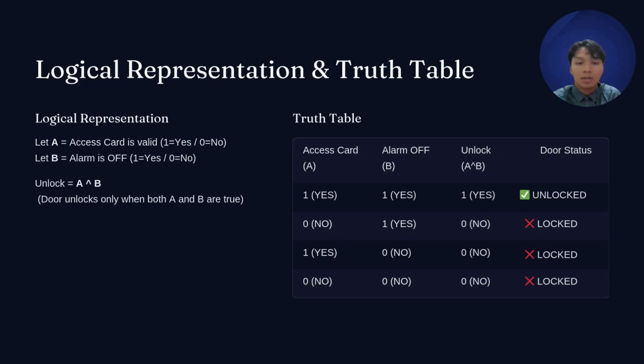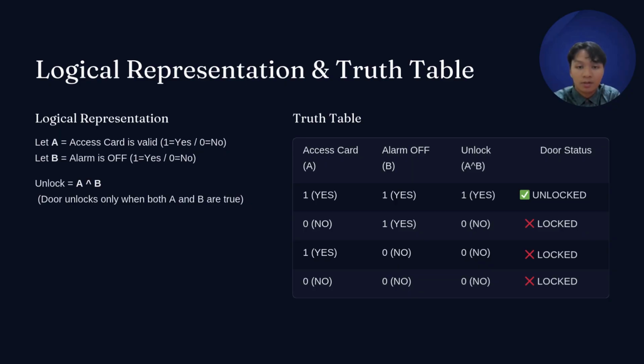Next is the logical representation and truth table. Now, let's look at our logical expression for our system. We define two Boolean variables: A equals 1 if the access card is valid, and B equals 1 if the security alarm is off. The logic used is simple. The door will unlock if both A and B are true. In logic, this is written as unlock equals A AND B, or A intersect B.